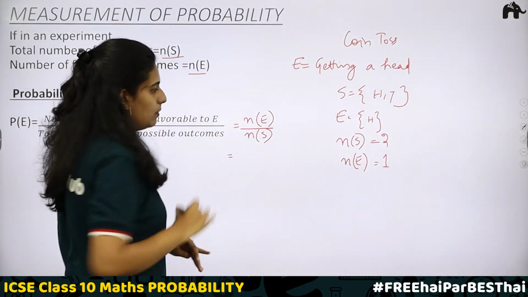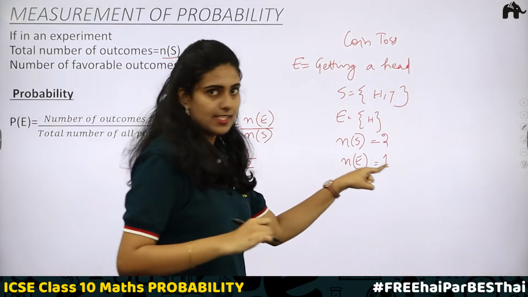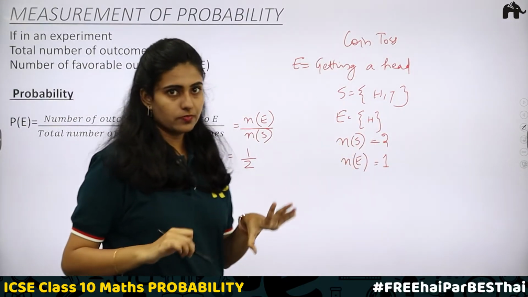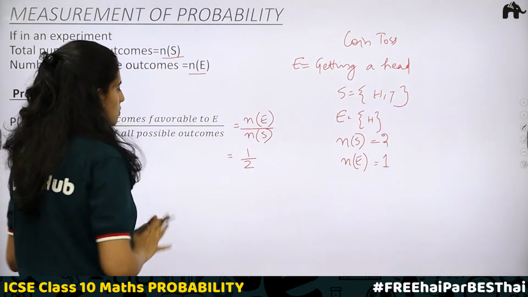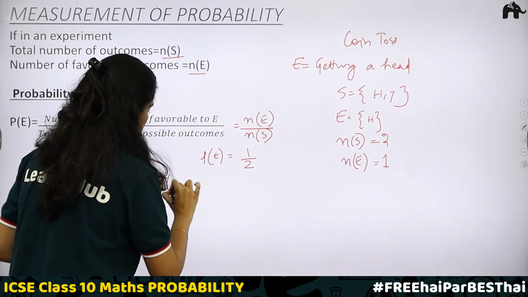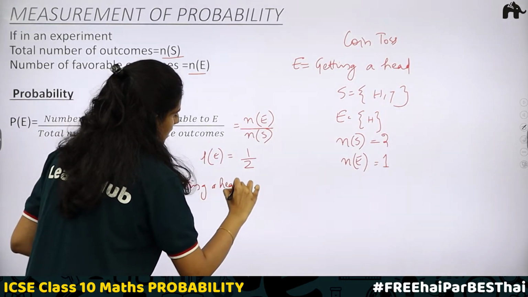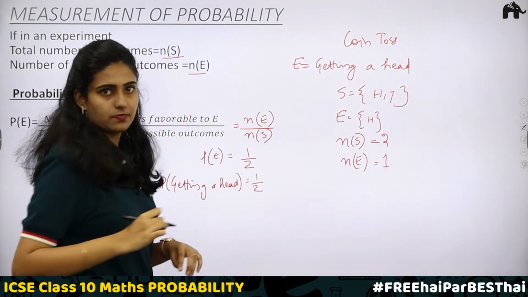In this case, n(E) is 1 and n(S) is 2, so you get 1 divided by 2. Clear? So 1 by 2 is the probability of the event. That is, probability of getting a head is equal to 1 by 2.